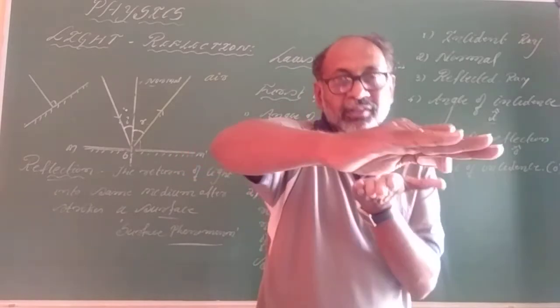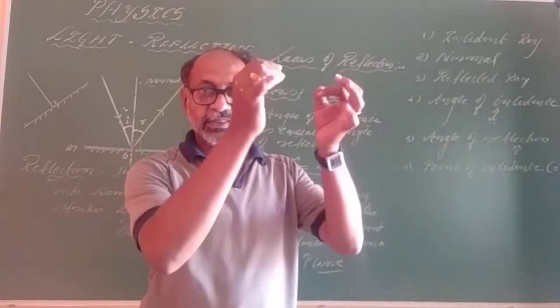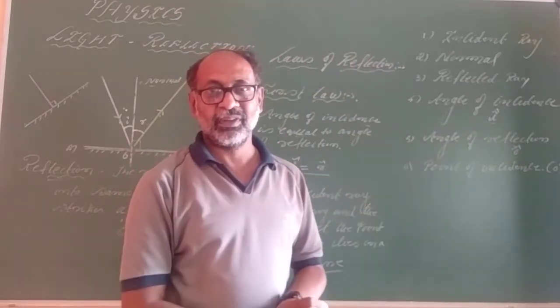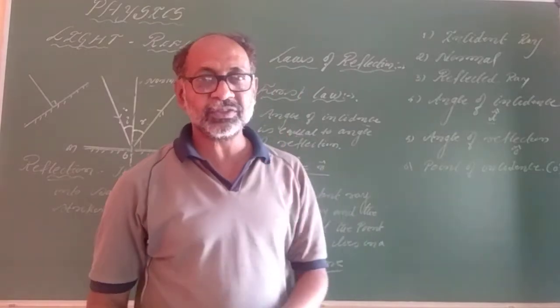All lie in the same plane. That is incident ray, reflected ray, normal. So these are the two laws of reflection.